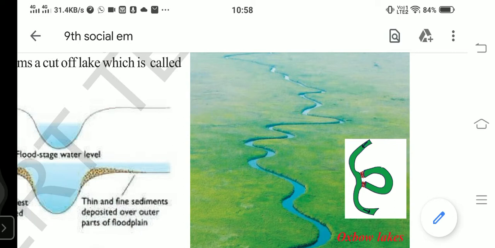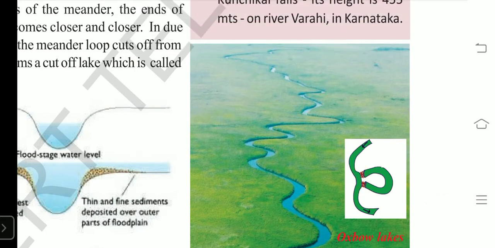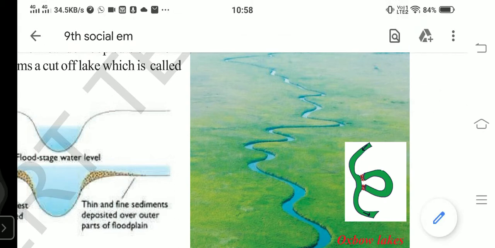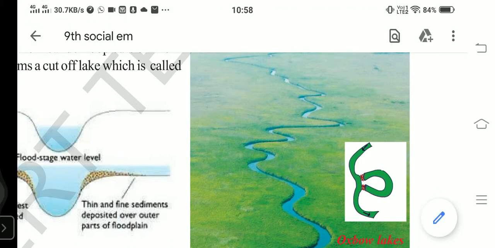Dear students, first the river is flowing in this direction. But as the mud is deposited at this corner and another corner here, when the river turns to one side, it cuts that area, right?